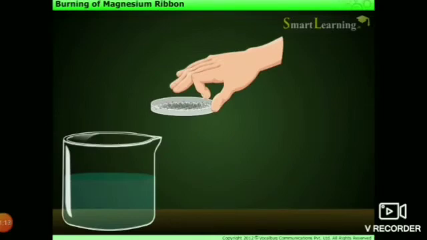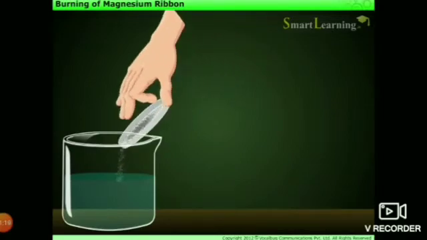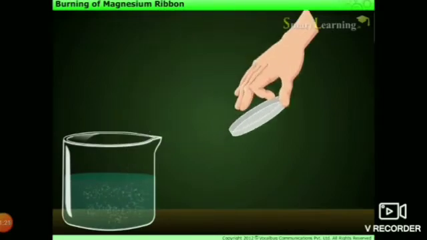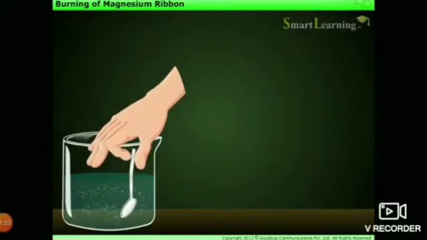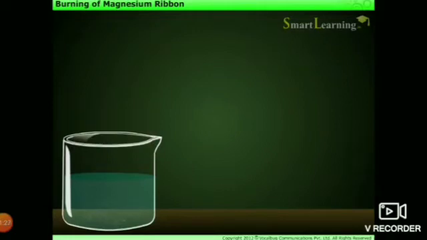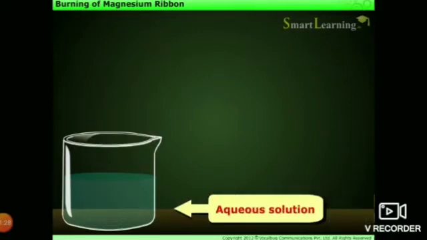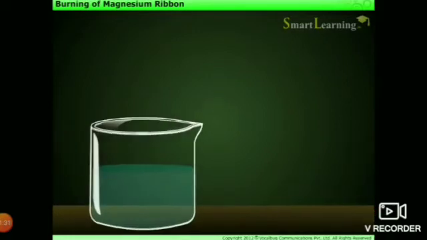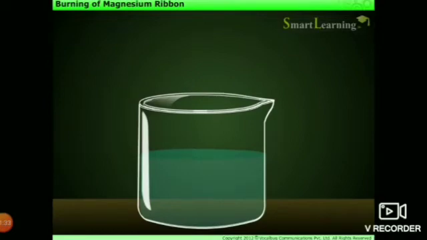Now collect the powdery ash and mix it with water. Stir it well. We will obtain an aqueous solution. What do you mean by aqueous solution? The solution which is formed with water as a solvent is known as an aqueous solution.